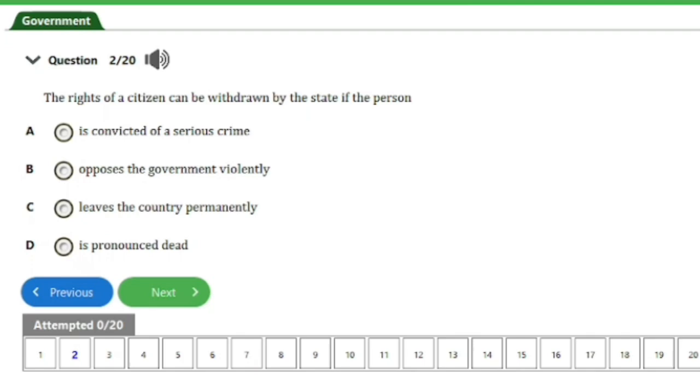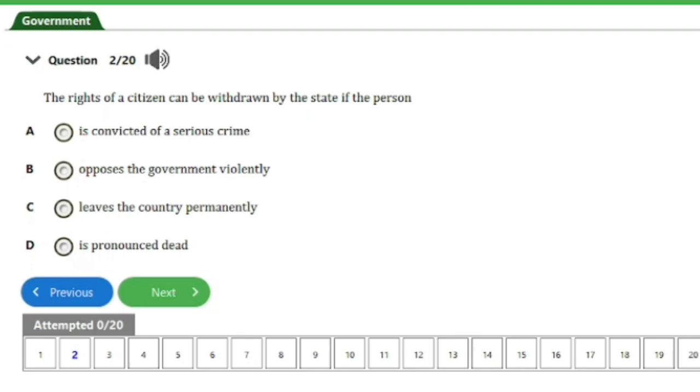It says, the rights of a citizen can be withdrawn by the state if the person A is convicted of a serious crime, B opposes the government violently, C leaves the country permanently, and D is pronounced dead. So guys, the answer to this question is option A here.